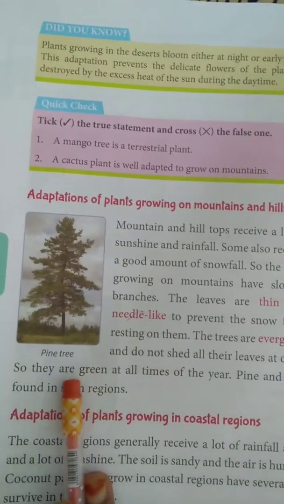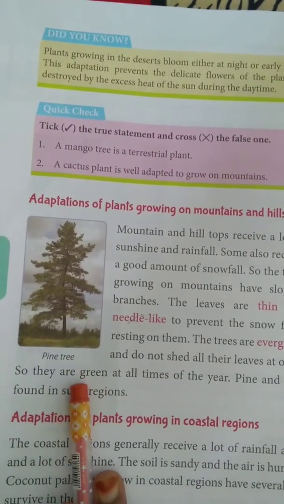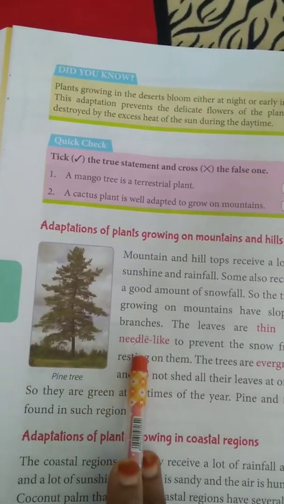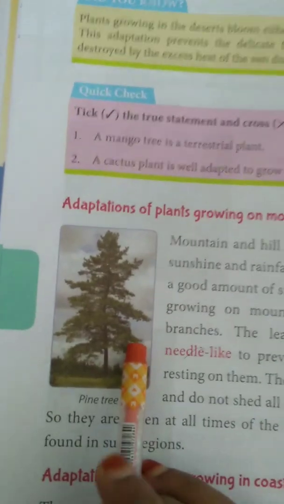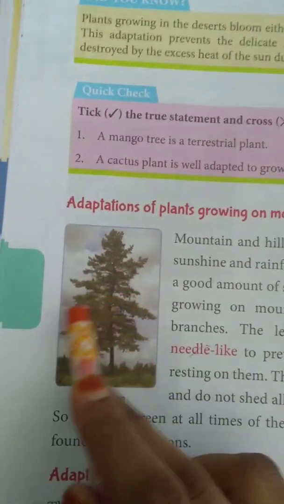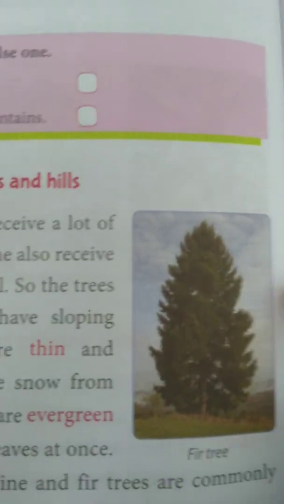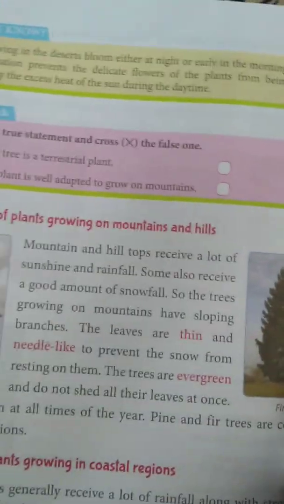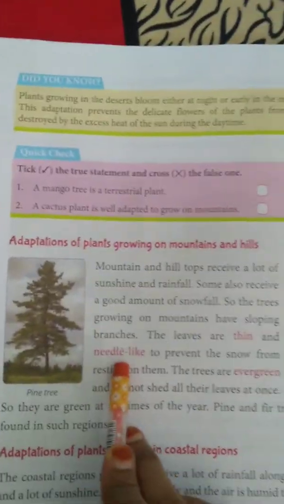Their leaves are thin like needles. Here also you can see they have sloping branches, and their leaves are thin like a needle.